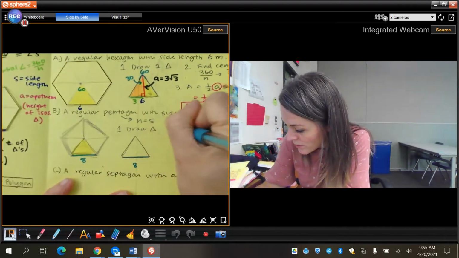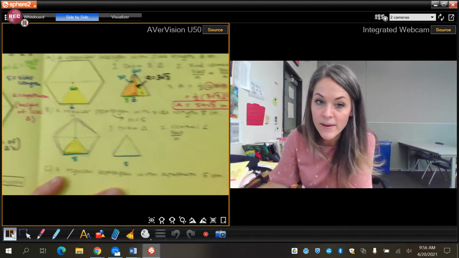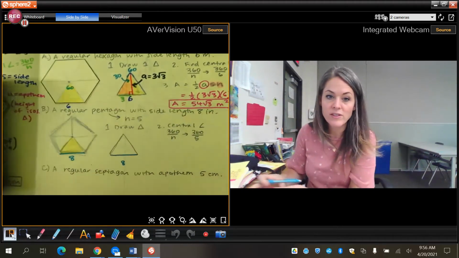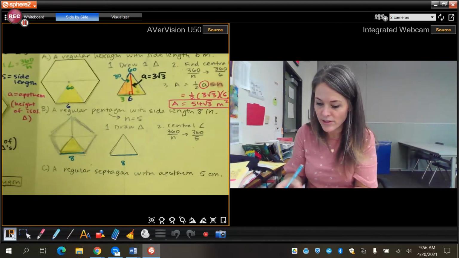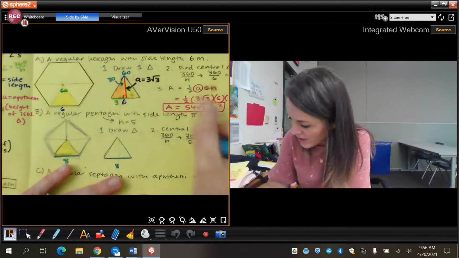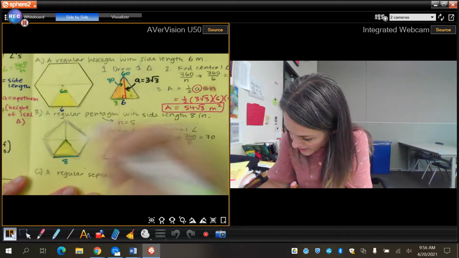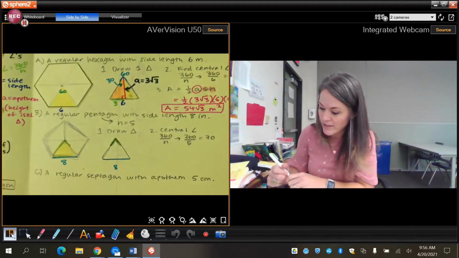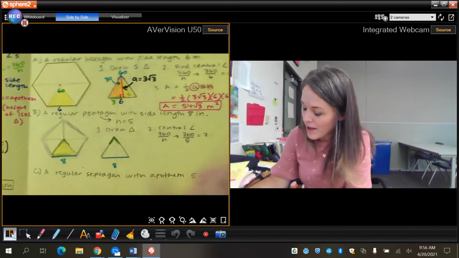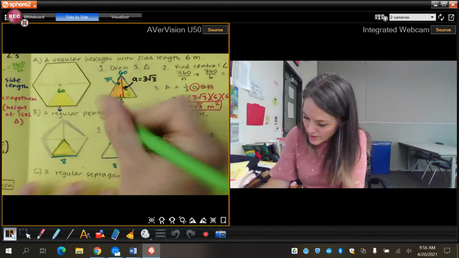Okay, so we're going to find the central angle, which is always 360 divided by n. But in this case, it would be 360 divided by 5. Okay, so I'm going to take my calculator and do 360 divided by 5. And I get 72 degrees. Okay, so I get that my central angle here, which is also here, is, oh, I said 72. I wrote 70. I'm not sure why I did that. Okay, so here is 72 degrees. So this angle right here is 72.